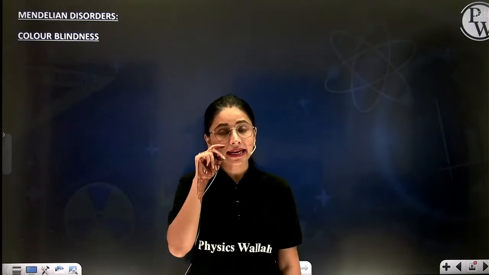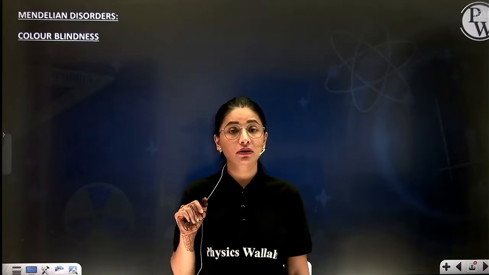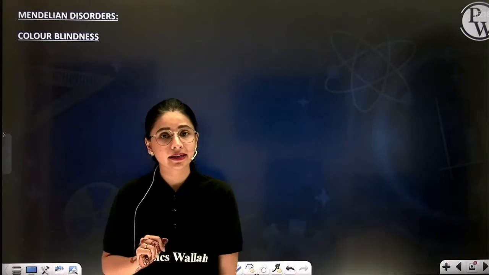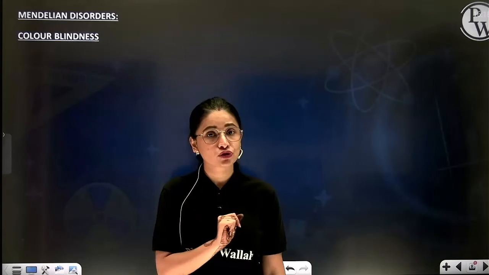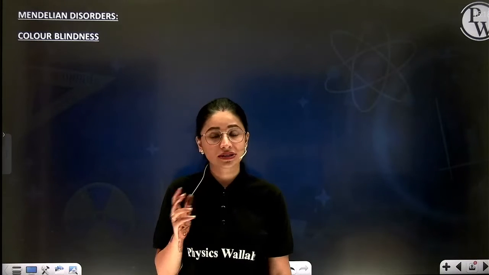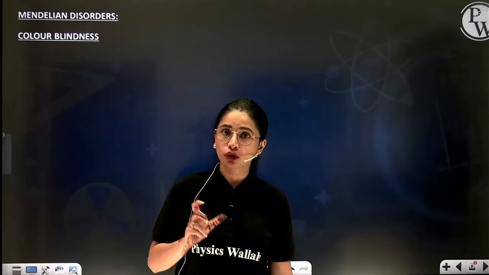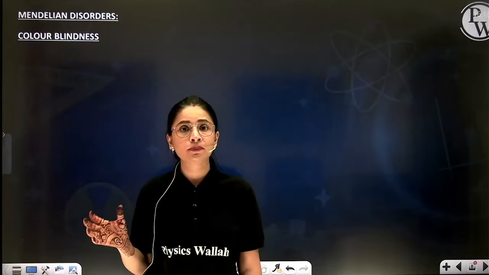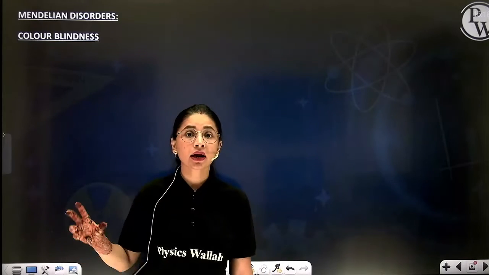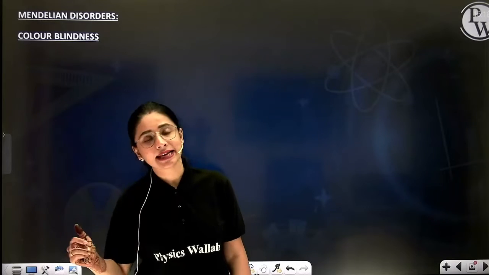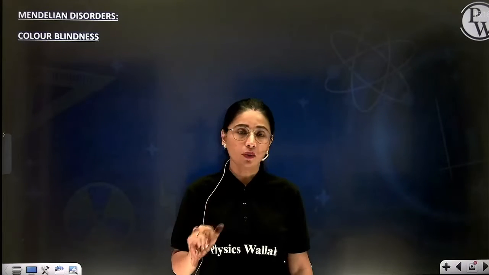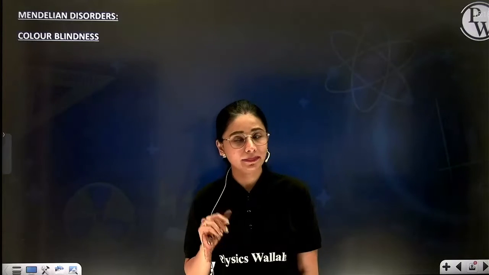Second thing beta, the genes which are responsible for causing color blindness are specifically located on X chromosome, right? Which is again unequally distributed in both male and female. Females are homozygous for X chromosome, whereas males are hemizygous for the X chromosome, as their second sex chromosome is Y. So obviously biasness will be there.